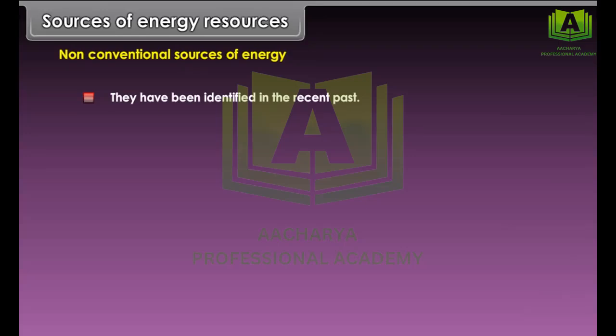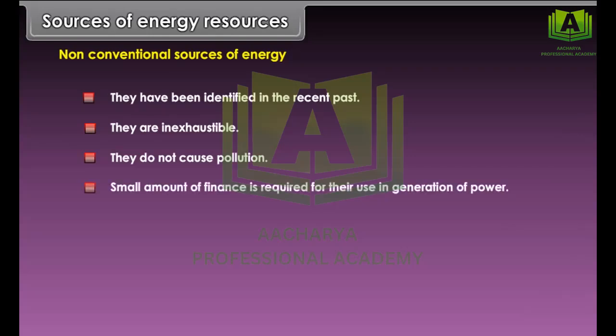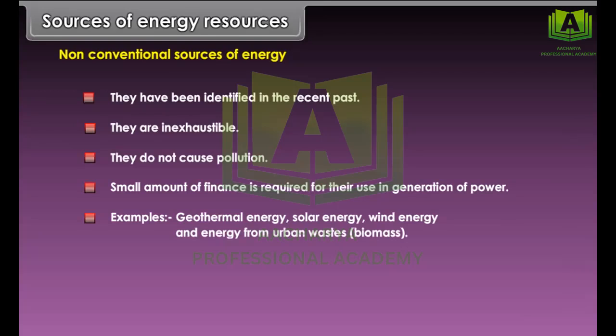Non-conventional sources of energy. They have been identified in the recent past. They are inexhaustible. They do not cause pollution. Small amount of finance is required for their use in generation of power. Examples: geothermal energy, solar energy, wind energy, and energy from urban wastes, biomass.